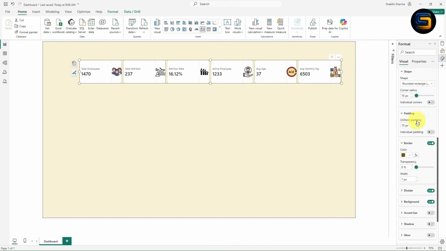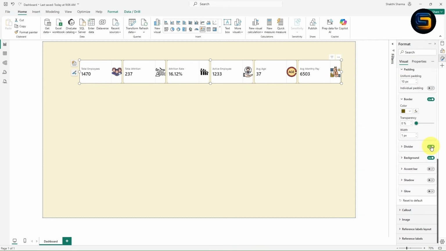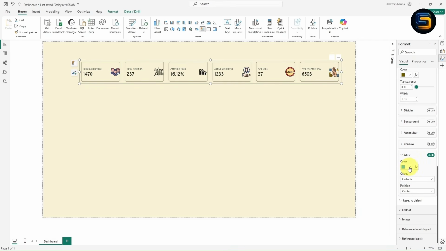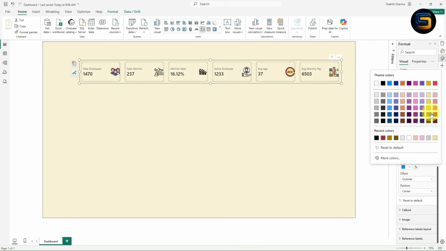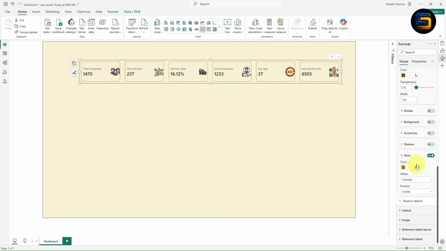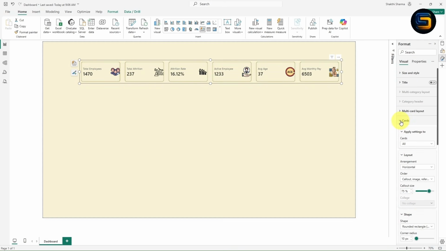Now what I will do, I will just off this divider. Let me off this divider. So basically if you observe carefully, this is a divider which separate call out as well as image. I don't want to show this divider. I can simply off from here. Now I don't want this background color. I can simply off this color from here. Now the background color is removed from this card. I want to give the glow. I can simply on from here. Let me expand this. Now instead of this color, I will select any different color. I will select this color. With this you can give the glow to the card. I hope you understood, right?